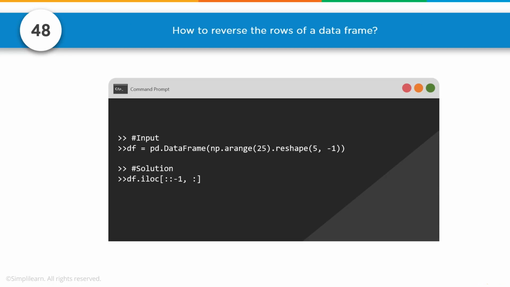Number 48, how to reverse the rows of a data frame. So here we have our data frame. We're going to create a NumPy array of 25, reshape it 5, minus 1. And this creates a 5 by 5 data frame. And so our solution is to do the df.iloc.